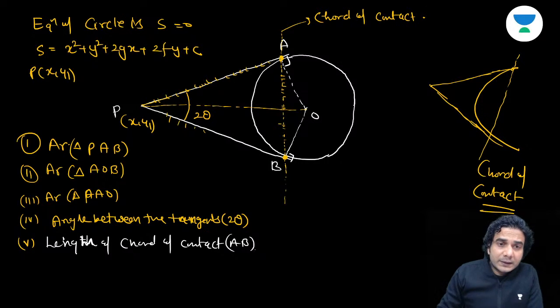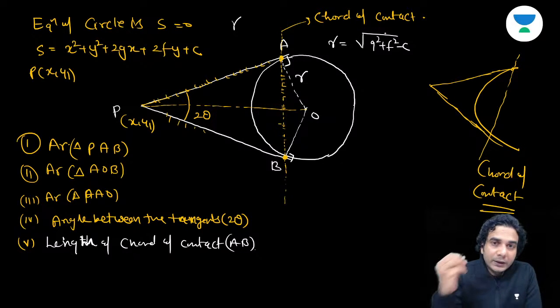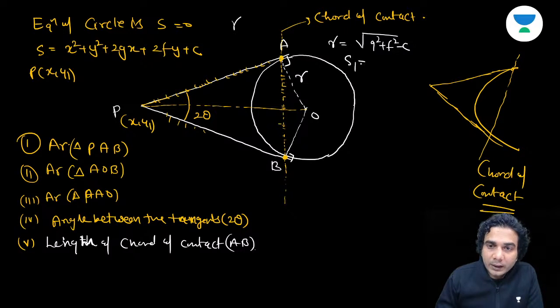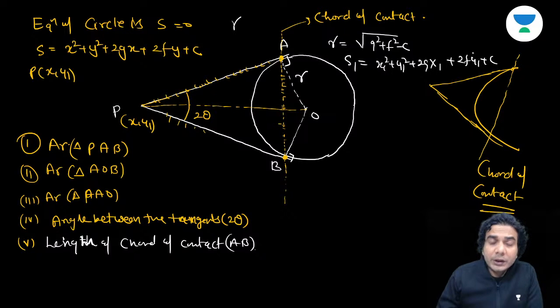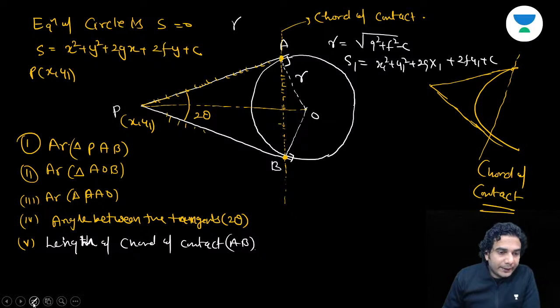You need to write your answer in these terms. Let me tell you. You can use radius r because we know the formula of radius. So radius is basically under root of g square plus f square minus c. So you can use r for your answers. You can use this term s1, whenever you are getting this x1 square plus y1 square plus 2gx1 plus 2fy1 plus c. So you need to write all the answer in terms of r and s1 only. All right. R and S1. I hope I am clear.